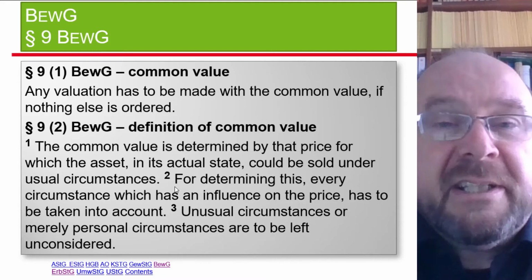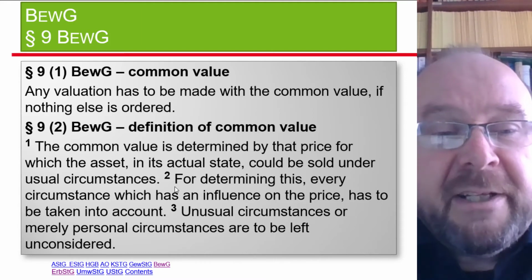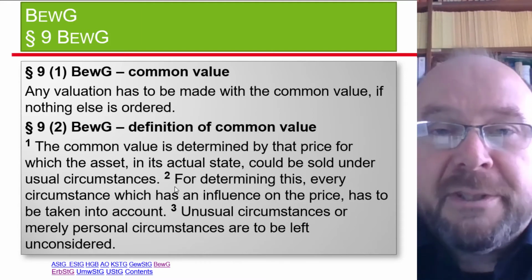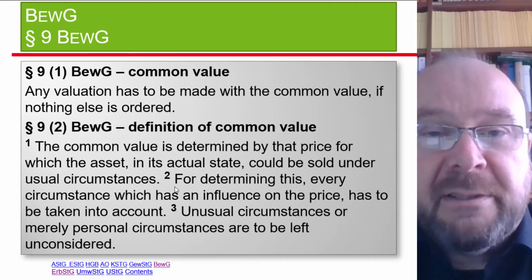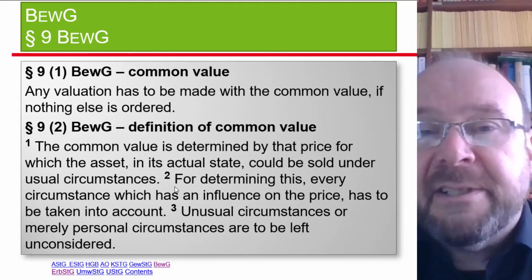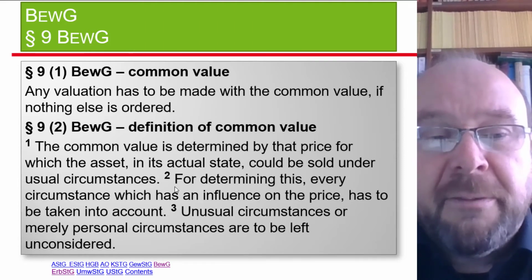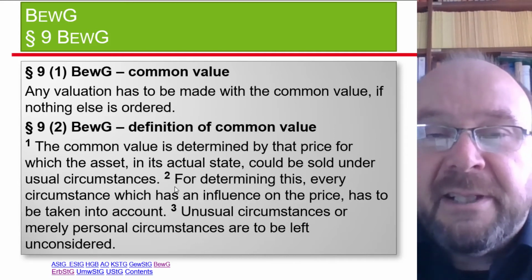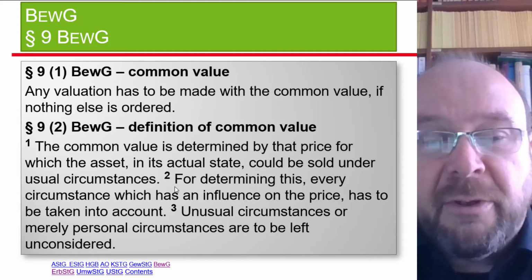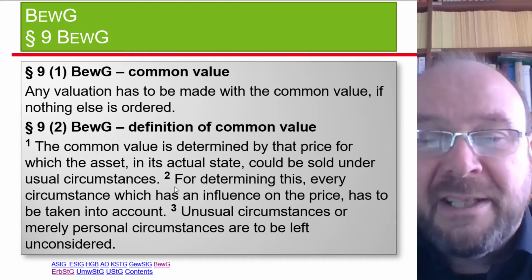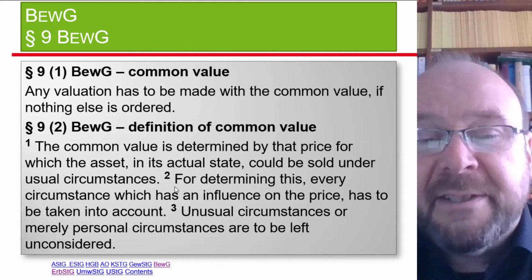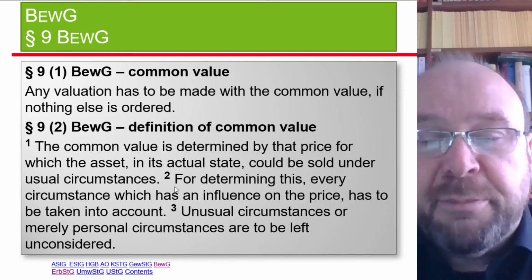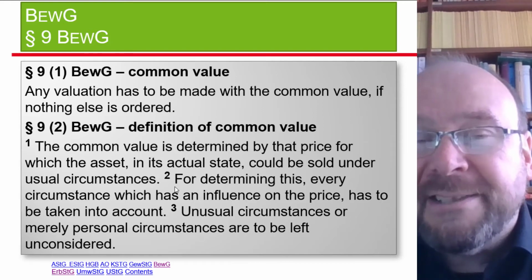Any valuation has to be made with the common value if nothing else is ordered. And, surprise, nothing else is ordered here for the car. So what's the common value? That's 9.2 of the valuation law. The common value is determined by that price for which the asset in its actual state could be sold under usual circumstances.